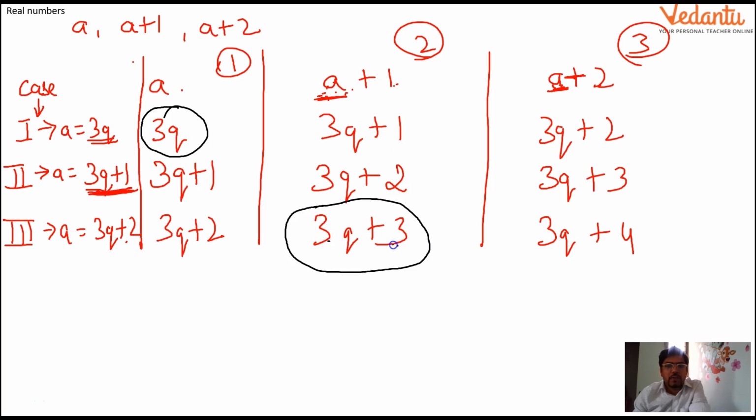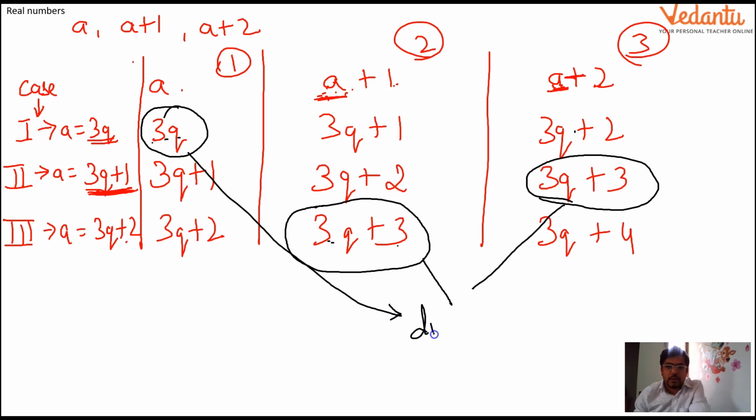Why? Because here 3 will be taken common. Here also it is divisible. Why? Because 3 is common here. And in this third consecutive number, out of these 3 cases, only this number is divisible. So I will write here that these 3 cases are divisible by 3.